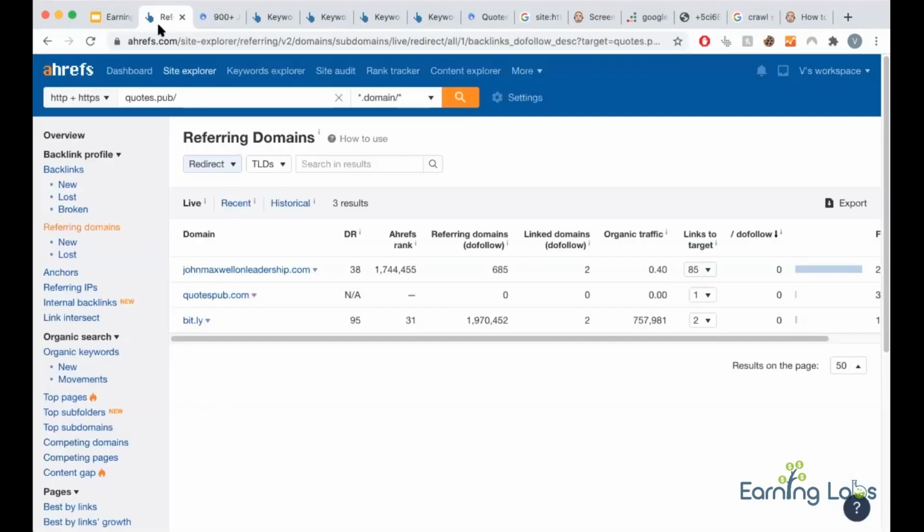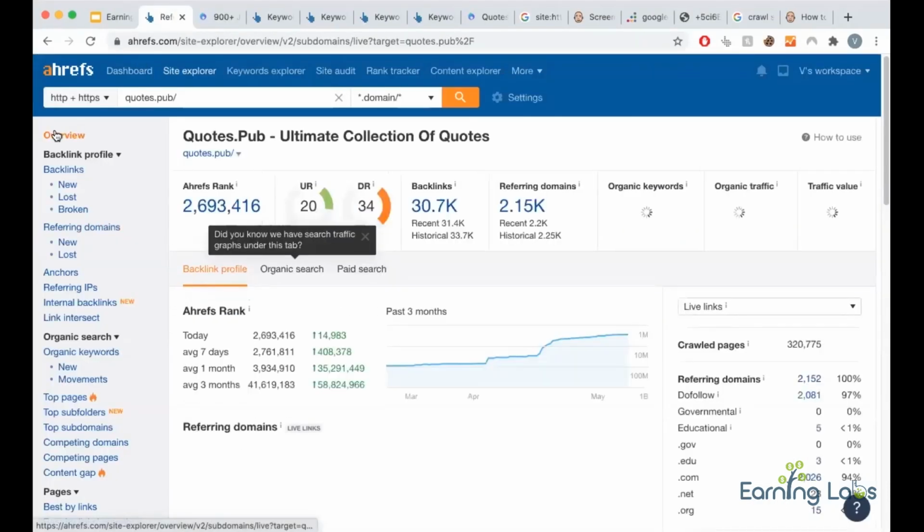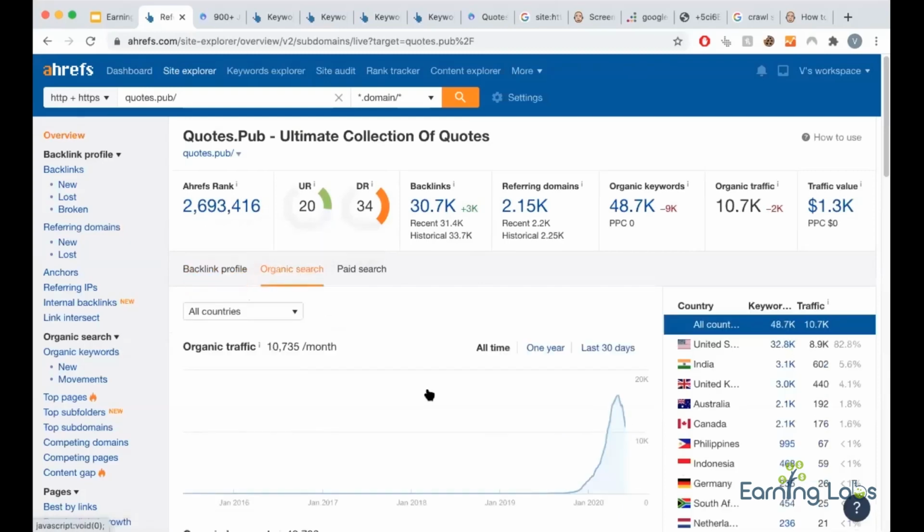Okay, see, 301 and PBN links are not guaranteed. They can work, they may not work. When I redirected, my traffic was here, and now my traffic has bumped down. So those are the pros and cons. It might have doubled, but instead it went 50% down. So you need to experiment on that part.